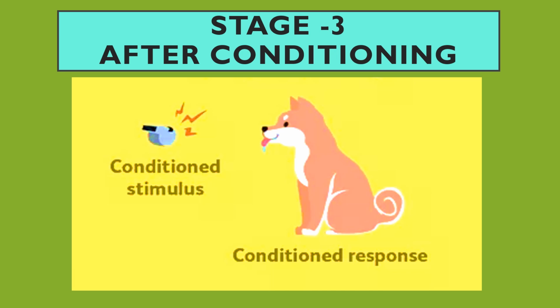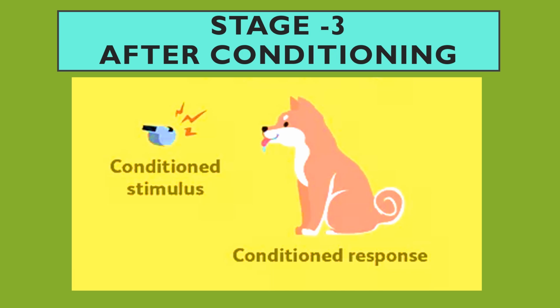Once the unconditioned stimulus and the conditioned stimulus, that is the food and the bell, have been associated, the bell will trigger a response without the need to present food with it. The conditioned stimulus, that is the bell, now elicits a conditioned response. The individual, that is the dog, has learned to associate a specific response with a previously neutral stimulus.